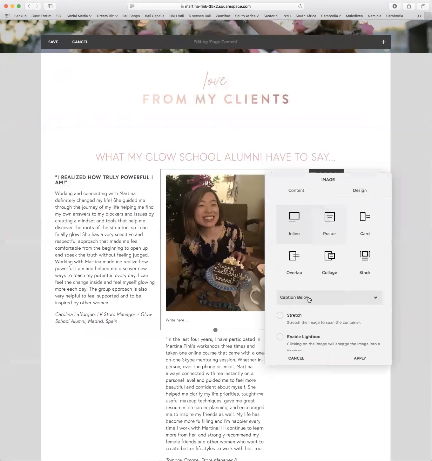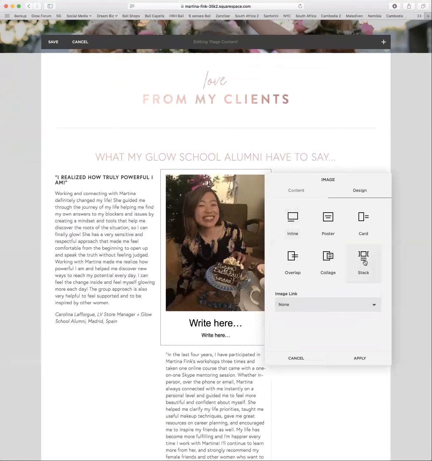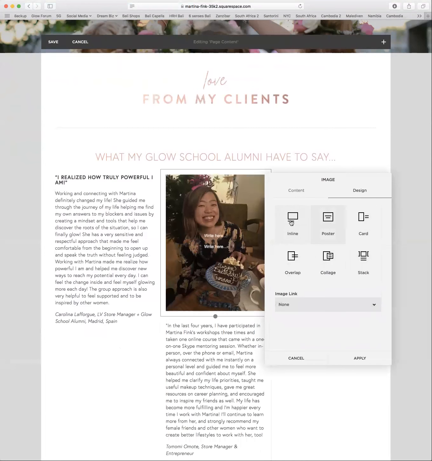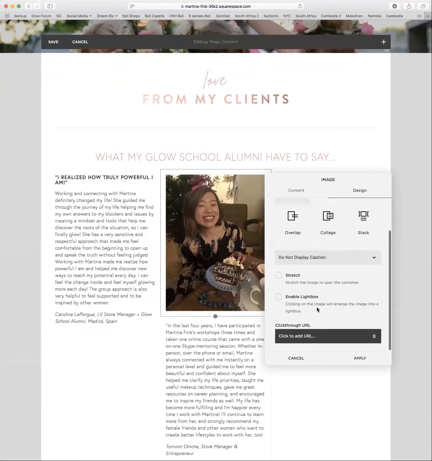In the design, I like to change it to do not display caption. So as it says right here, you could write something about the photo. You can have a caption overlay. You can have so many different ways to structure these. I love to have it that way. So it's just a photo. You can also add things like here and have text added as well. I like to have the inline with no caption.